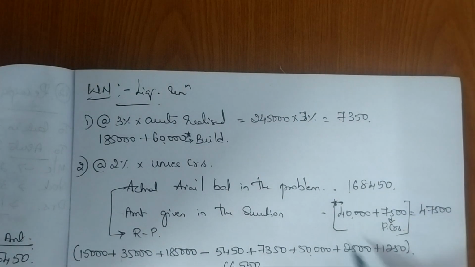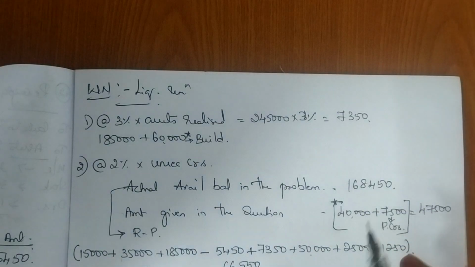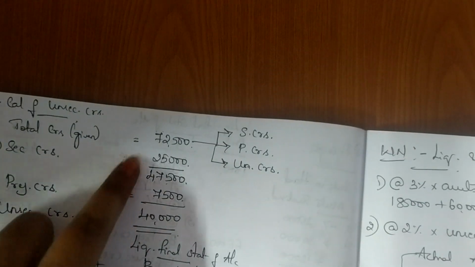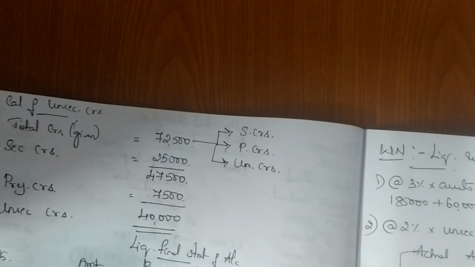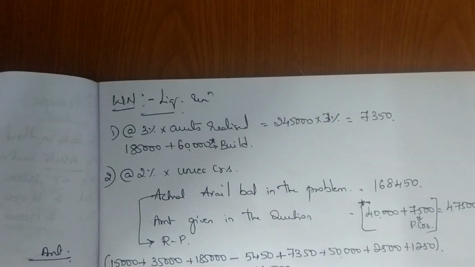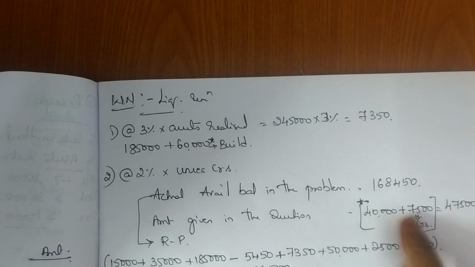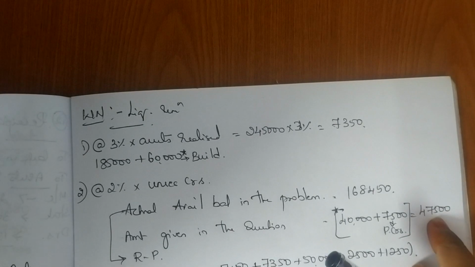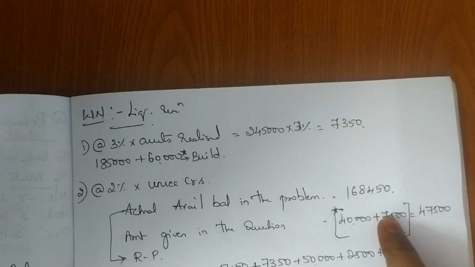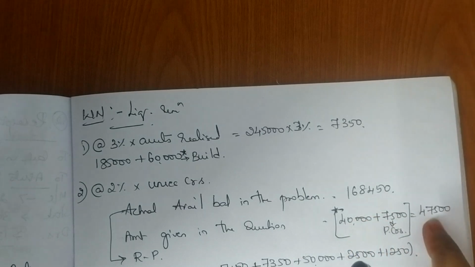In many problems we did not do this because it was already included. But in this problem, since we have calculated separately how much is preference, how much is unsecured, when you are doing your calculation, you have to add these two for giving remuneration. So so far it was included, but in this problem it is not included, so I am adding it.